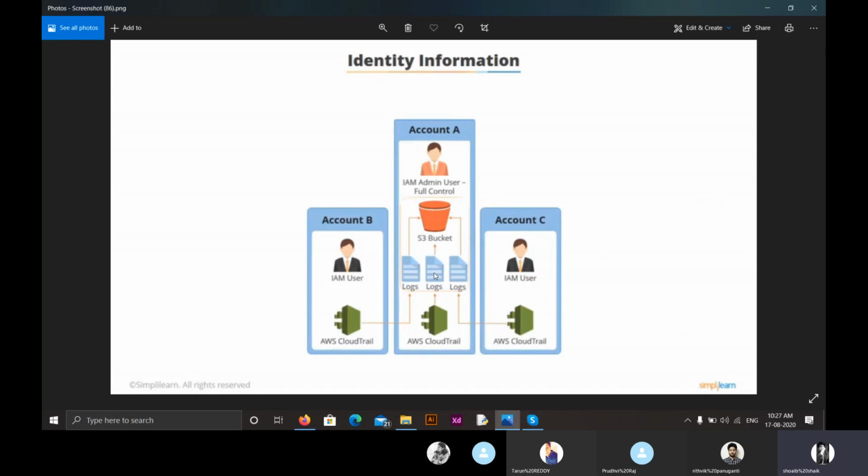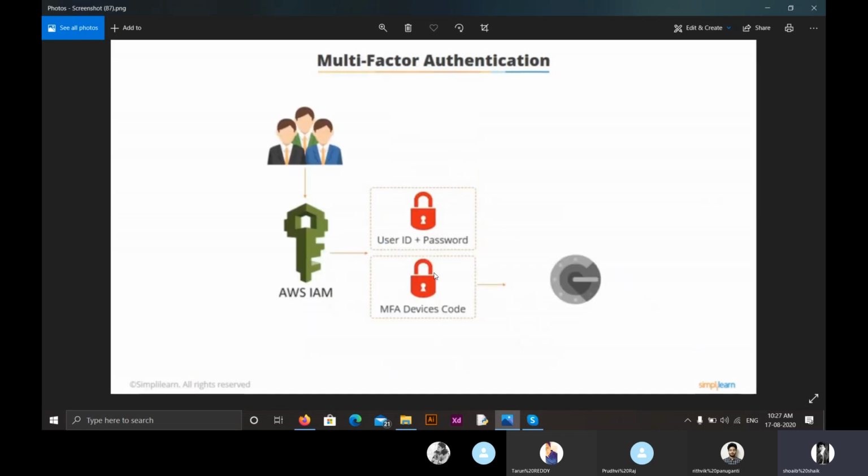Moving on to the seventh feature, that is multi-factor authentication. So what does multi-factor authentication do? We already discussed something called MFA delete, right? That is, one needs to provide a 6-digit code for accessing or deleting the data he wants. In a similar way, multi-factor authentication is a key feature provided by identity and access management.